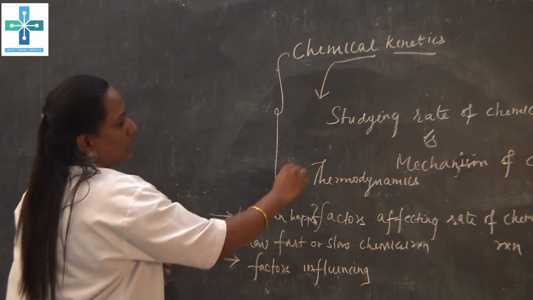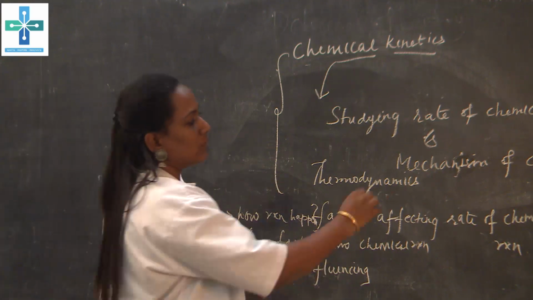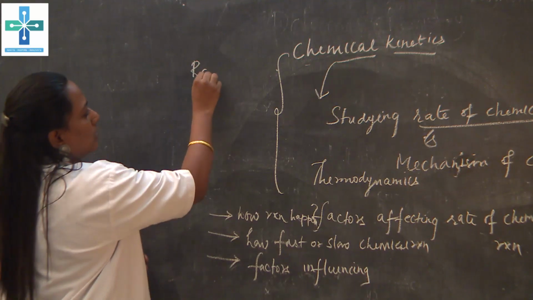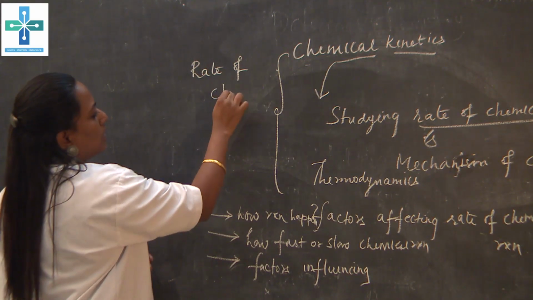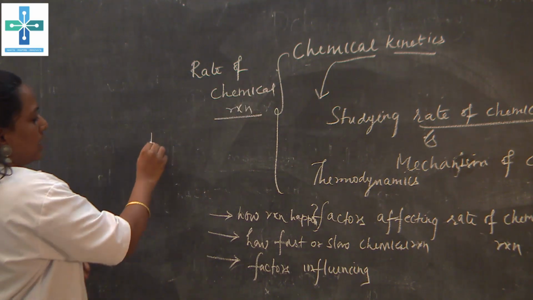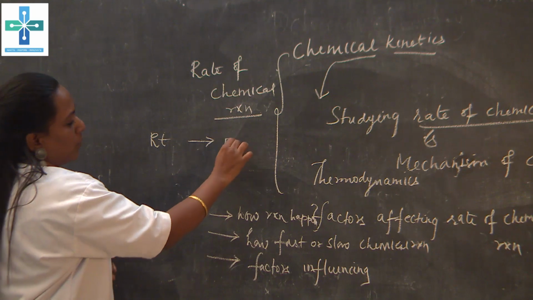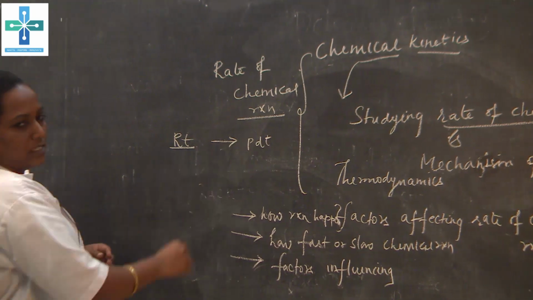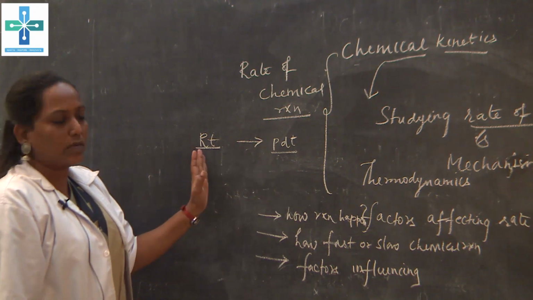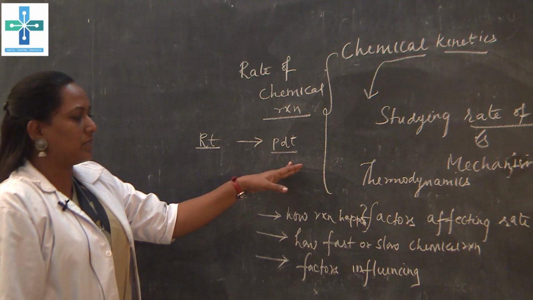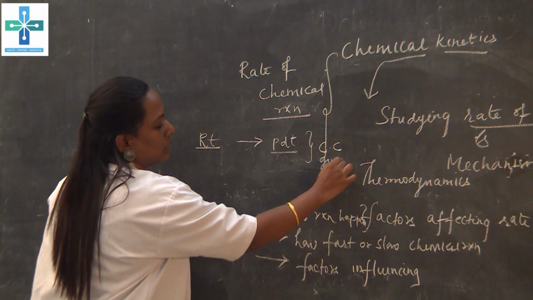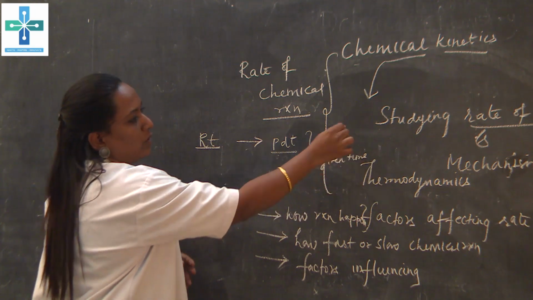What is the rate? We are saying chemical kinetics means studying the rate of chemical reaction. So, before knowing about the rate of chemical reaction, you should know what a chemical reaction is. Usually, what happens in a chemical reaction? Generally, the reactant is converted into a product. RT stands for reactant, PDT stands for product. During a chemical reaction, one substance is converted into another substance at certain conditions, in a given time.